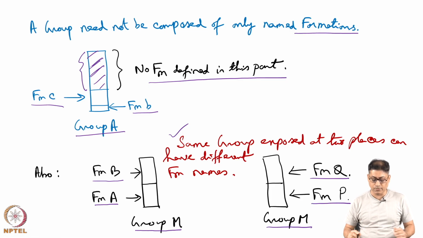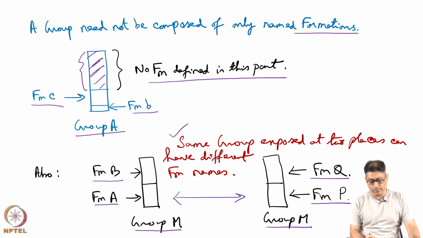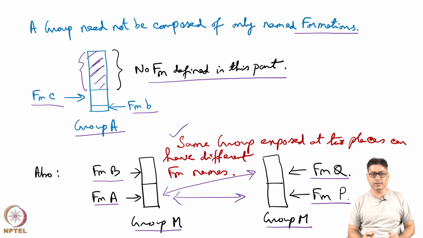So, a subsequent geologist might say that formation A is comparable with formation P, or he may say that formation A is comparable with or correlatable with formation Q, and this is common. The groups can be defined at different places depending on the formation, and later the geologist might compare them by doing actual field work, studying the rocks suitably and then correlating them.